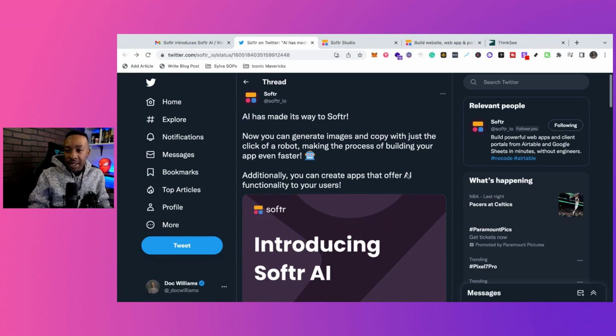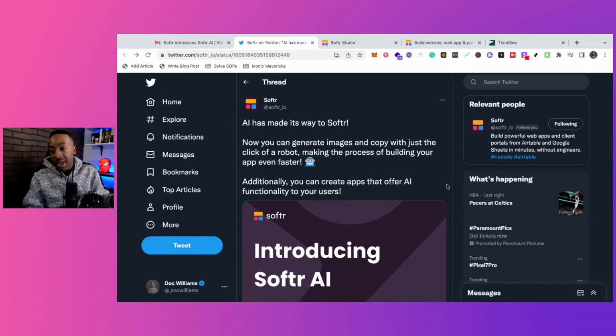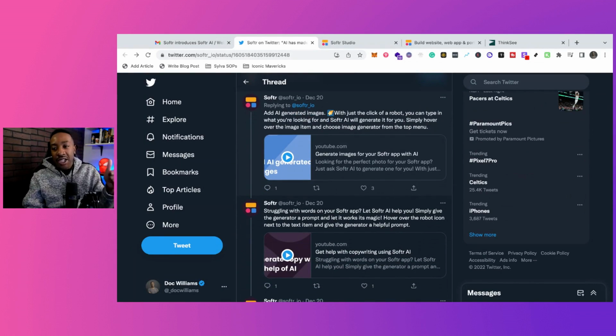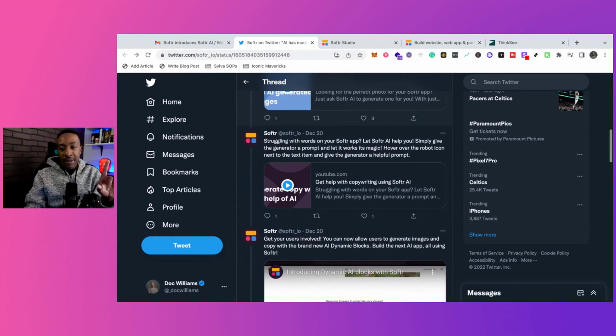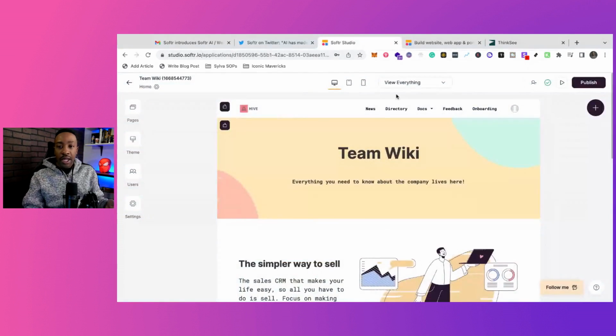Now, the announcement that they made on Twitter, I'm just going to read it. It says, now you can generate images and copy with just a click of a robot, making the process of building your app even faster. Here are the three main releases. You can add AI generated images. If you're struggling, you can have it. And then this is the key point to really start making you money: get your users involved. You can now allow users to generate images and copy with the brand with the new AI dynamic block. All right, so let's dive in and see what this looks like in real terms.